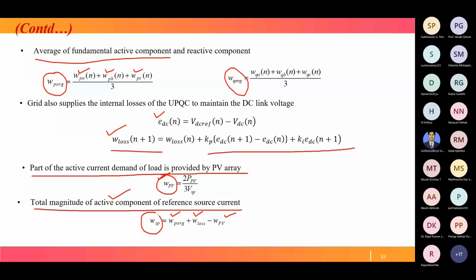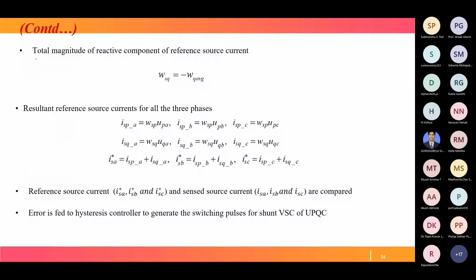After finding WSP and WSQ, we have to find the resultant reference source current for all the phases, A phase, B phase, and C phase. ISPA equals WSP into UPA, WSP into UPB, WSP into UPC, which we calculated in the very first step.